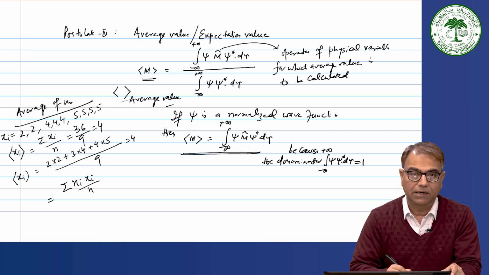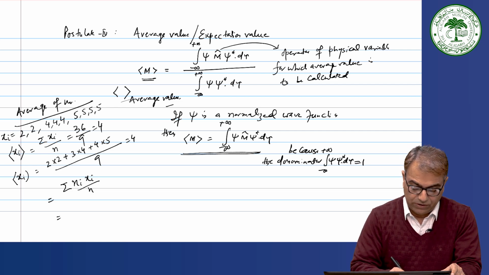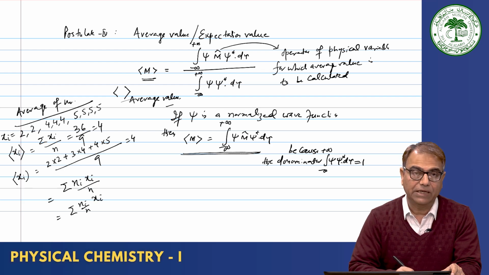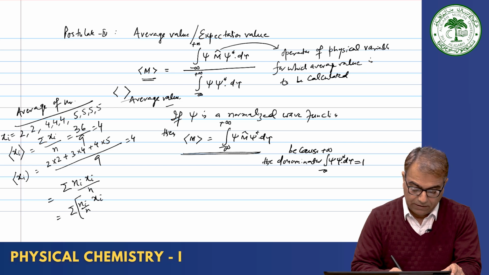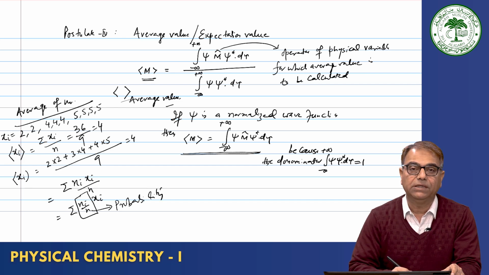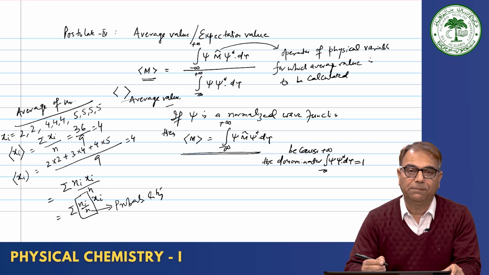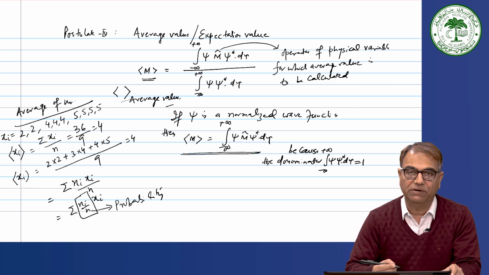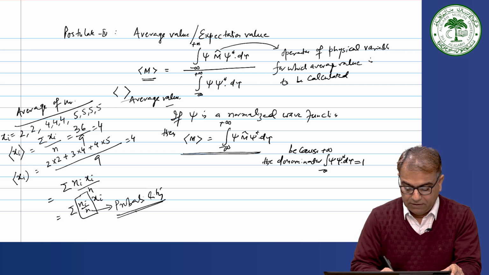So, this divided by n, or you can write this equation as summation n_i divided by n into x_i. And what is n_i divided by n? n_i divided by n is probability. How many times 2 is appearing, how many times 4 is appearing. So, 2 is appearing 2 times, so 2 divided by 9; 4 is appearing 3 times, so 3 divided by 9; and 5 is appearing 4 times, so 4 divided by 9. It gives you the probability with which it is appearing.